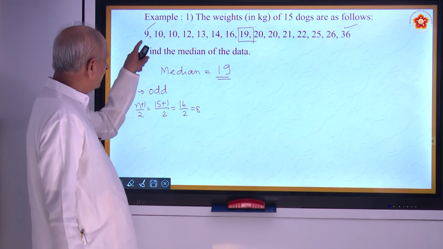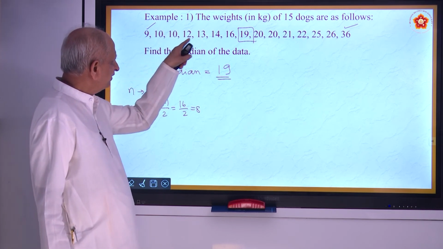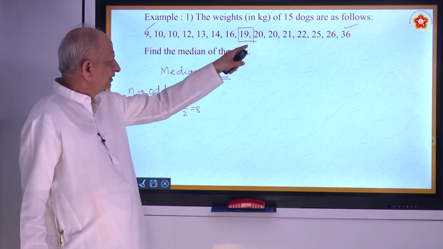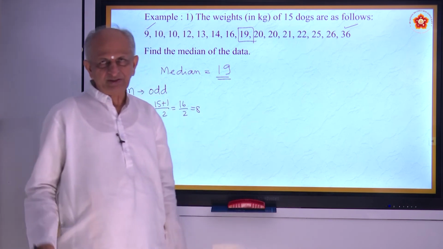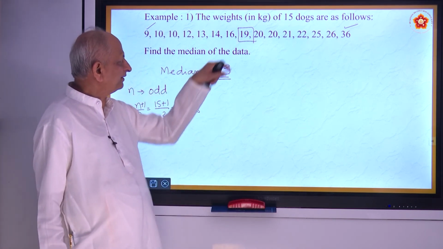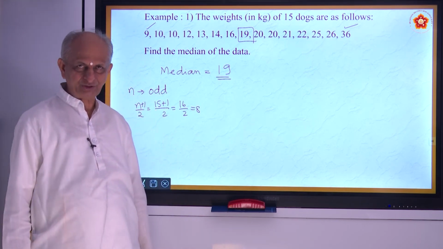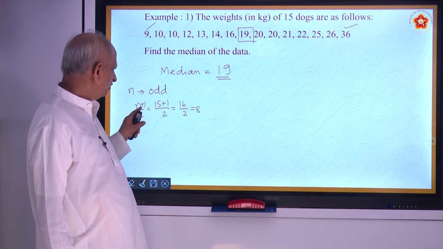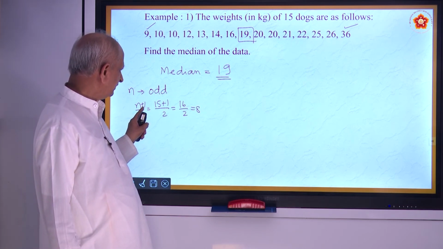And see, there are 7 this side, 3 plus 3, 6 plus 1, 7. And 7 this side. 7 on the left side, 7 on the right side. So there is a middlemost number, it is called the median. Understood? So how do you get it? Just add 1 to the number n.